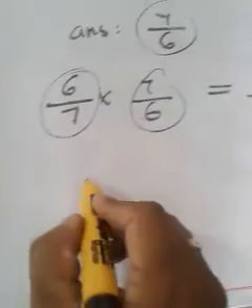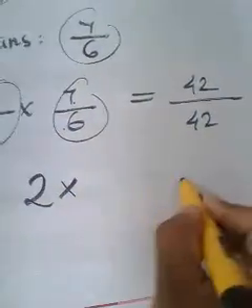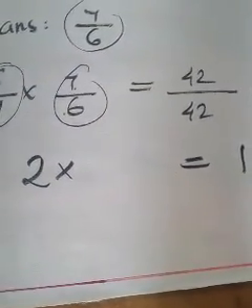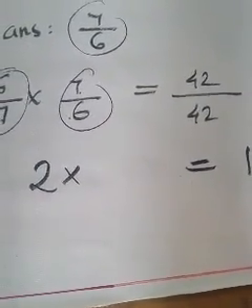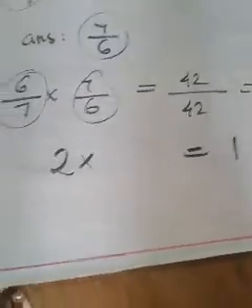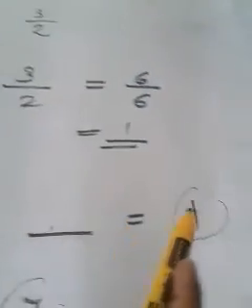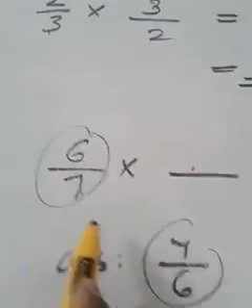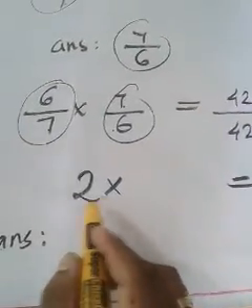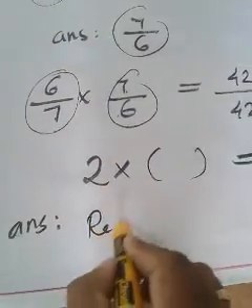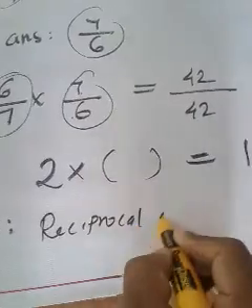One more problem. 2 into something is equal to 1. What will be that number? You know that the answer will be the reciprocal of 2. Just like 6 by 7 into something is equal to 1, the answer is the reciprocal of 6 by 7, that is 7 by 6. So here also, 2 into something is equal to 1 means the answer will be the reciprocal of 2.